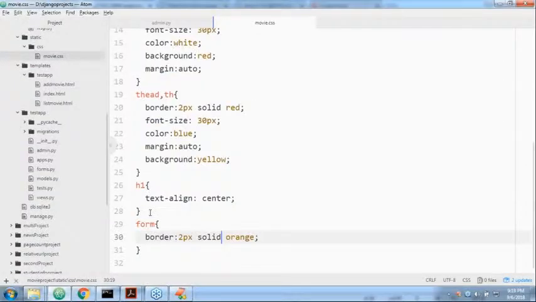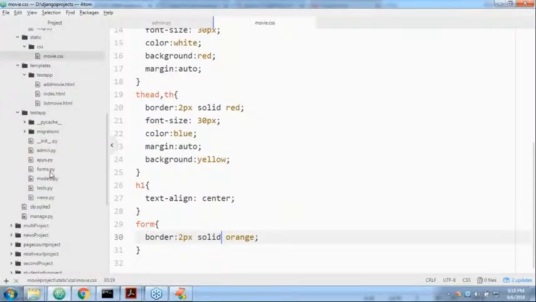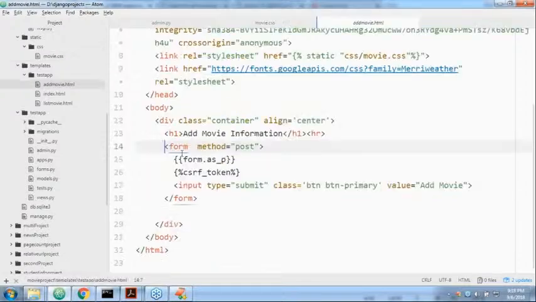What we have to do is, can you please observe the form code? Okay, here forms.p. Sorry, can you please observe that HTML code, yardmovie.html. This form is available inside a div tag.